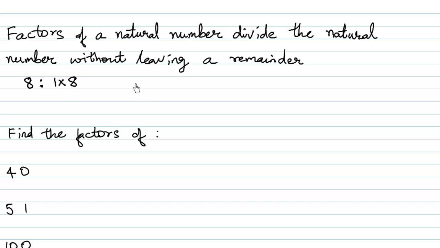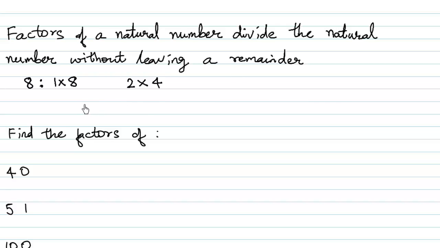We also get 8 in the table of 2. For instance, 2 4s are 8. But do we get 8 in the table of 3? 3 1s are 3, 3 2s are 6, 3 3s are 9. We do not get 8 in the table of 3. So we will say that 3 is not a factor of 8. What about 4? Yes, of course, over here, 4 2s is 8. So 4 is a factor of 8. And what about 5? 5 1s are 5, 5 2s are 10, no. So 5 is not a factor of 8.